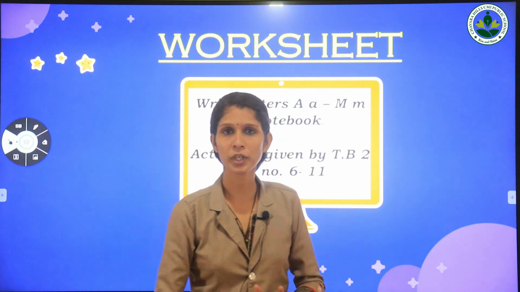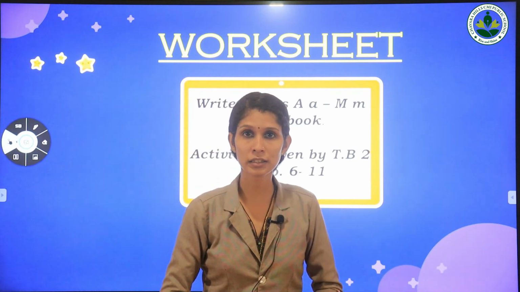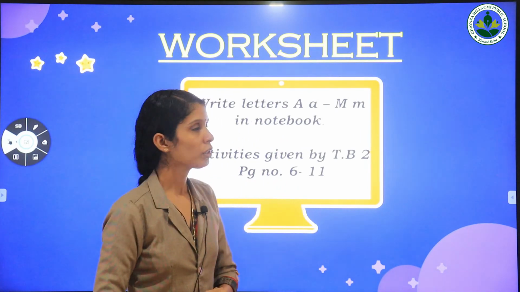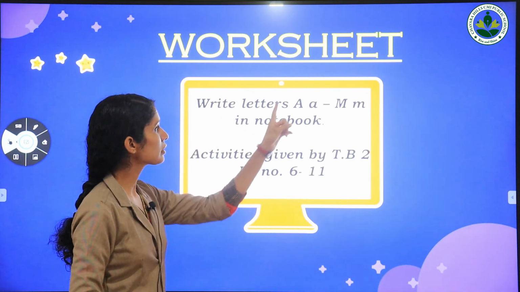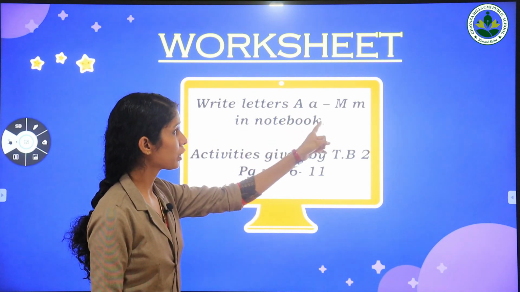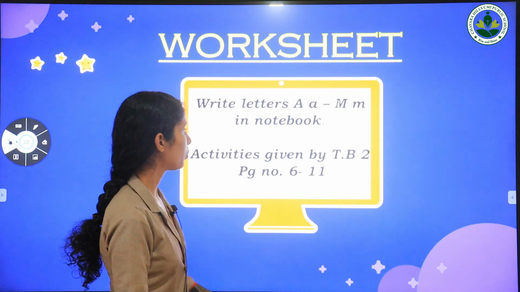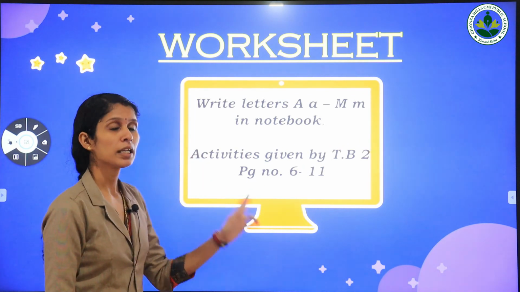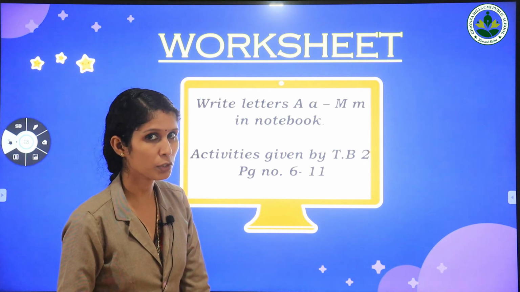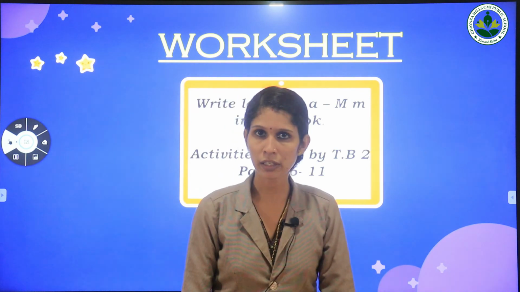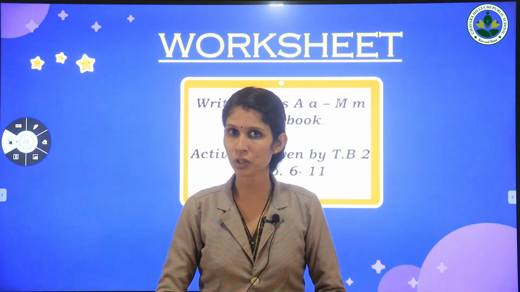So children, today we learn letters. Today we learn the alphabet. So children, you have to write the letters, capital letter A, small letter a to capital letter M, small letter m in your English notebook, and you have to do the activities given by your English textbook number 2, page number 6 to 11. So children, today we learn letters and some words.